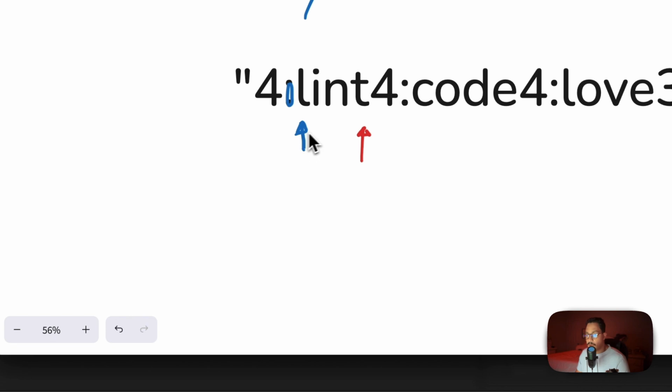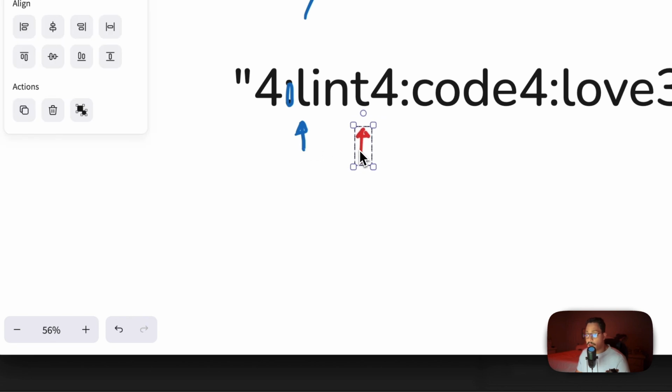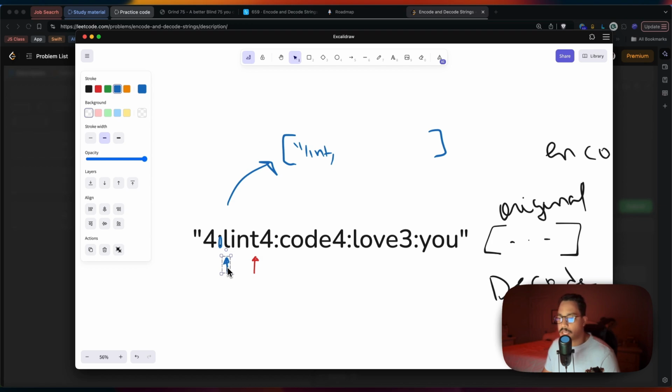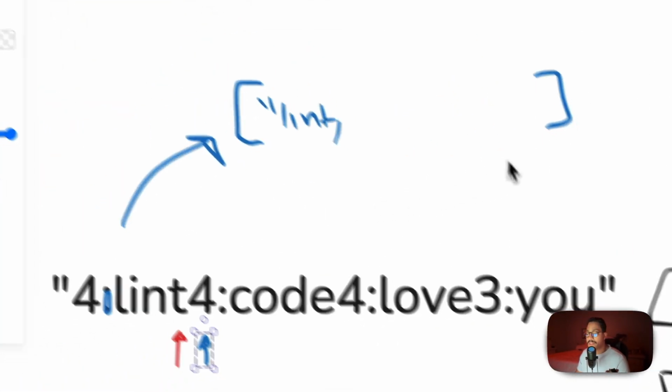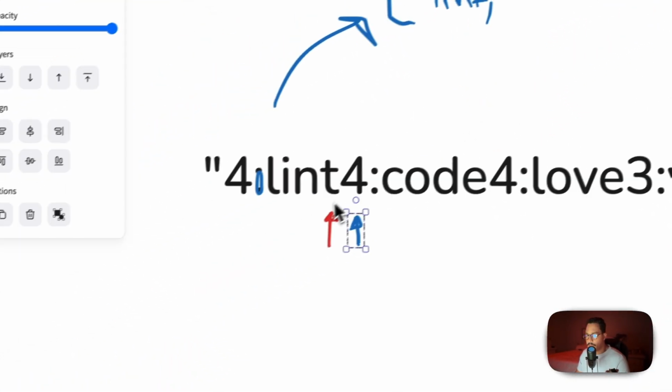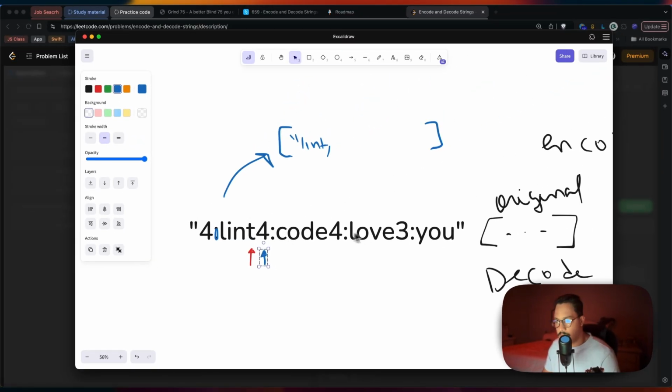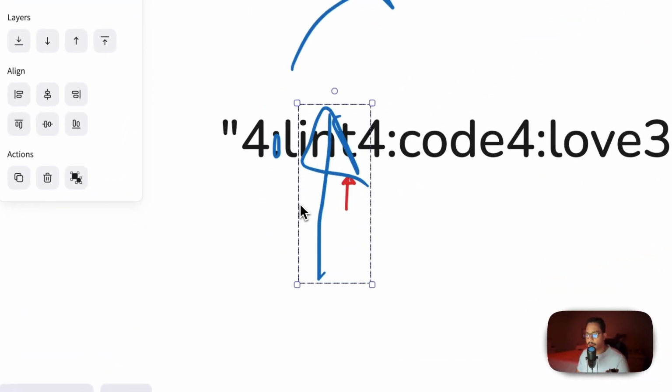Well, we know that our end pointer is at the end of our word, right? And our array or starting pointer is at the beginning of the word. So what do we do? Well, we say, hey, starting point, go ahead and go to the end of the word plus 1, because based on the encoding we did, that's where the next length of the word should be, right? We know this is going to be the same always, because we encoded that way.